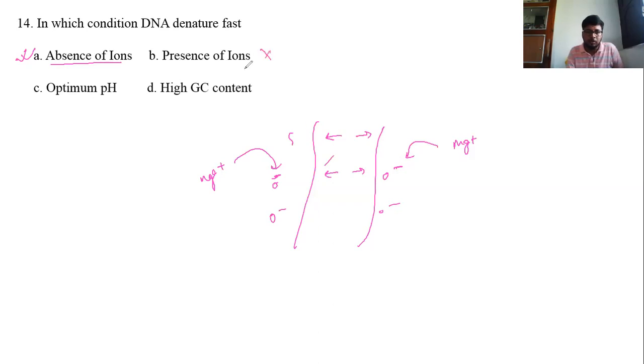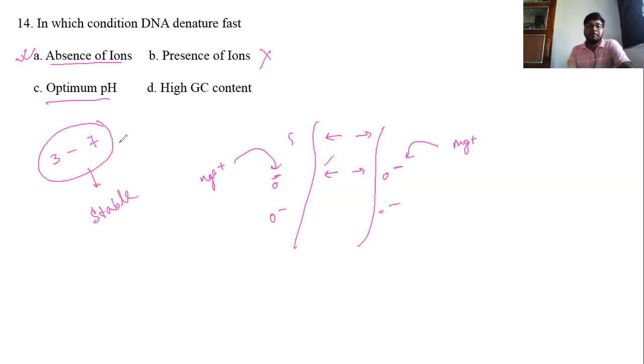So this is wrong. Optimum pH. Here the relationship with pH is, in optimum pH, or in between 3 to 7, DNA is stable.